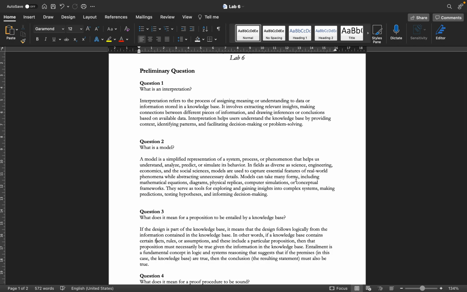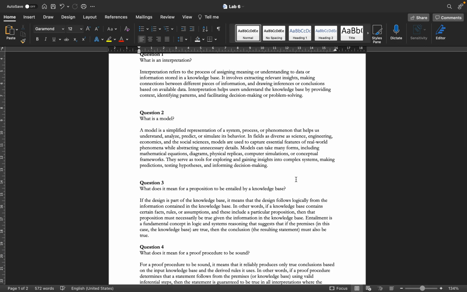And then what's a model? A model is a simplified representation of a system, process, or phenomenon that helps us understand, analyze, predict, or simulate behavior. In fields as diverse as science, engineering, economics, and social sciences, models are used to capture essential features of real world phenomena while abstracting unnecessary details.